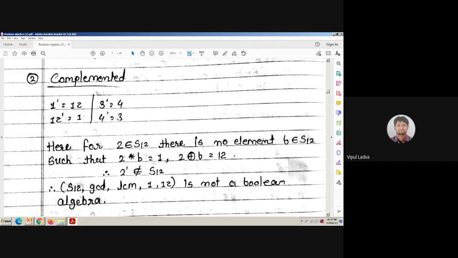Now a similar explanation is in the PDF with you. I request all of you to go through the second example of that particular PDF and let me know if there is any query or doubt. I'm waiting here. I'm giving you 2-3 minutes. Just kindly go through each and every line of the first and second example in the PDF which I had shared with you. Then tell me if there is any doubt.